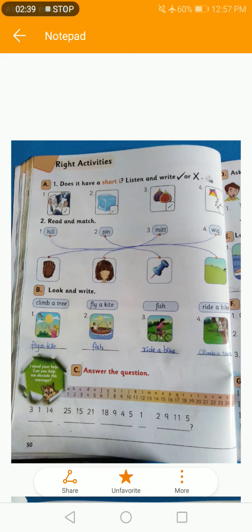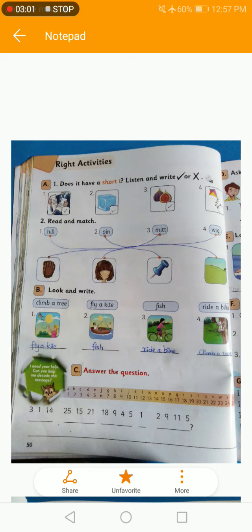Then look at the second picture. In the second picture we have the picture of fish. Two men are fishing. They are fishing. So you have to write fish in the second blank. Then we have third picture, ride a bike.